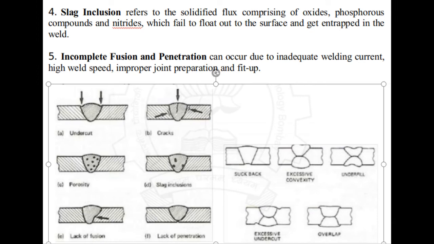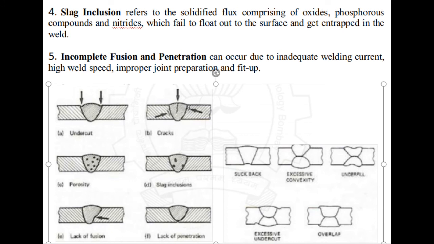Point number 4 is slag inclusion. What is slag? It refers to the solidified flux, comprising oxides, phosphorus compounds and nitrides. These compounds fail to float out to the surface and get entrapped in the weld. If they are not able to come out and float on the surface, they get entrapped in the weld, and that creates a defect called slag inclusion.